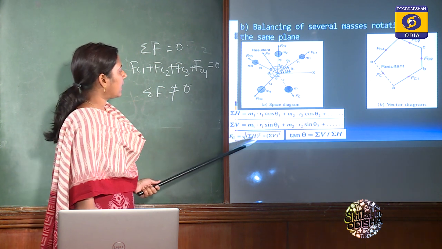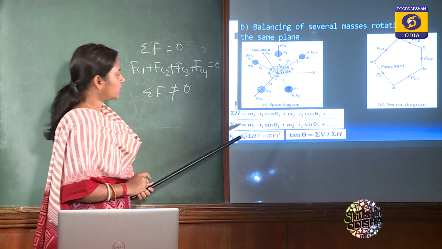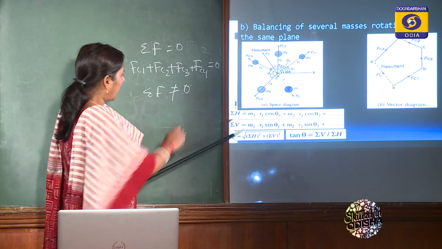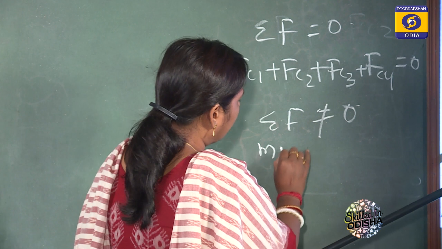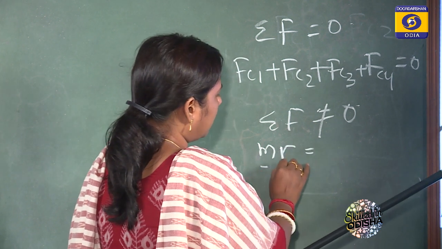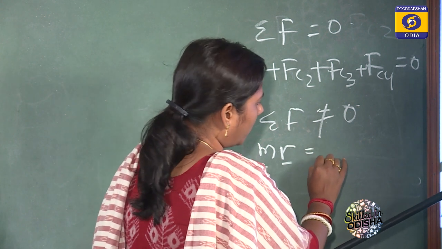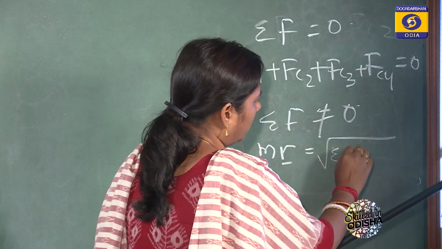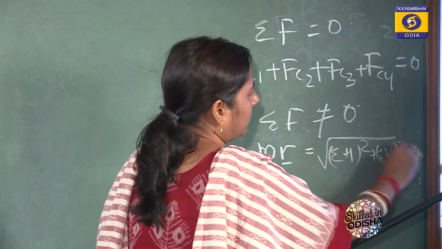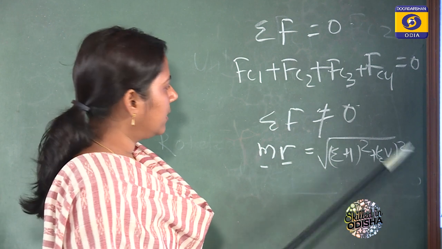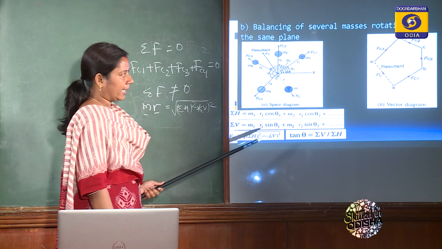And here another thing I want to tell, that as we have already eliminated omega square, we are writing this, and here we can write m r, that means the product of mass and radius, will be equal to the root of this summation of horizontal and vertical, whatever data you put, you will calculate. Clear? So in a problem you can put the data directly, as well as you will find the angle.